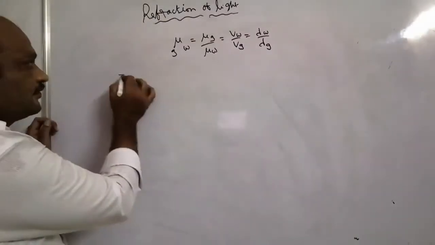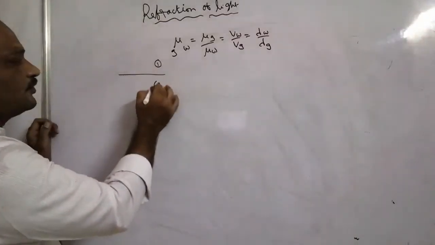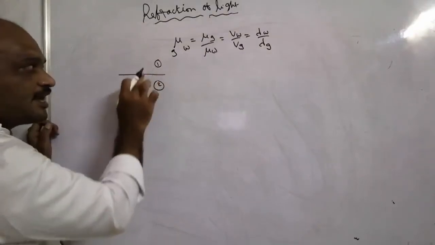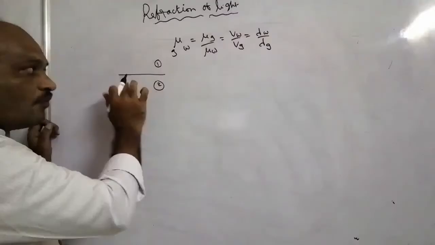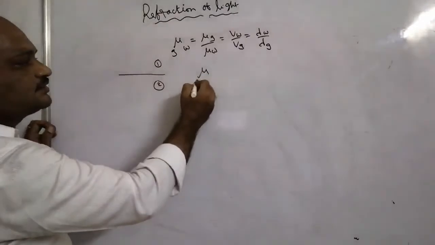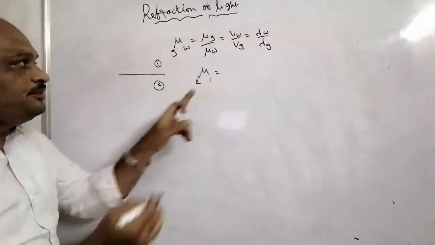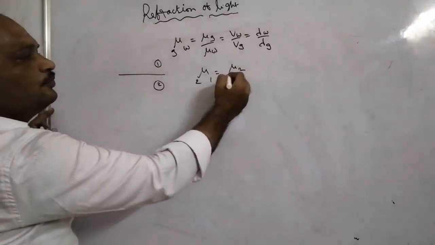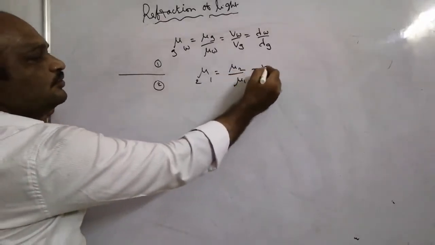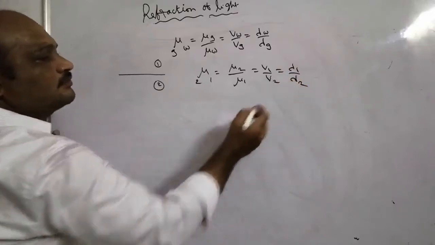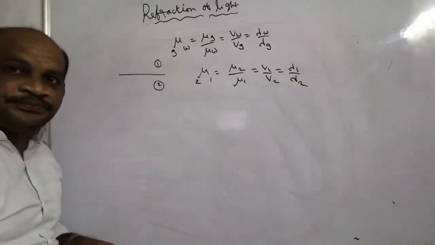Generally, when the light is propagating from first medium to second medium, either rarer to denser or denser to rarer, whatever may be, the refractive index of second medium with respect to first medium can be written as mu 2 by mu 1 is equal to v1 by v2, that is equal to lambda 1 by lambda 2.